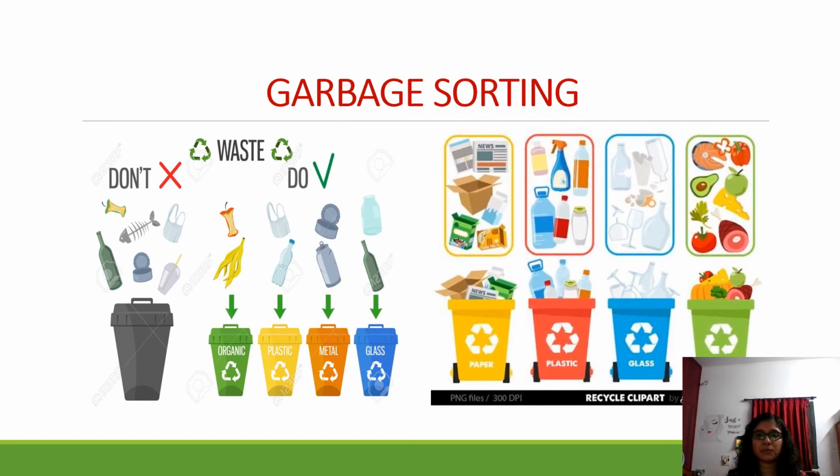Now you can see it in the picture. Paper is put in one dustbin, plastic is put in one, glass is put in one, organic, in the sense all the vegetables and fruits, they are put in one. So we should make sure that we are not dumping all the waste together.